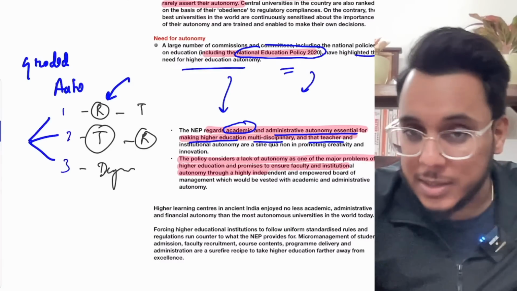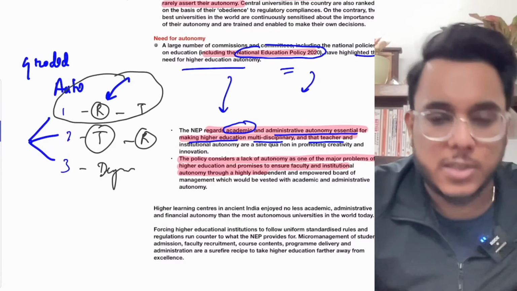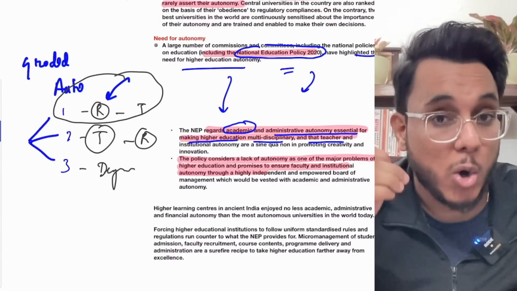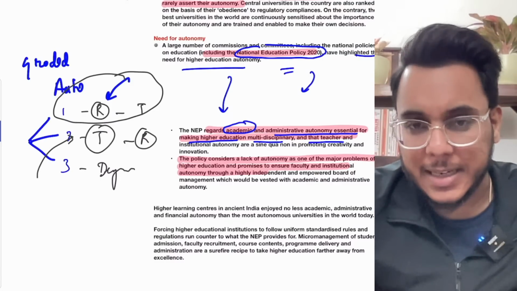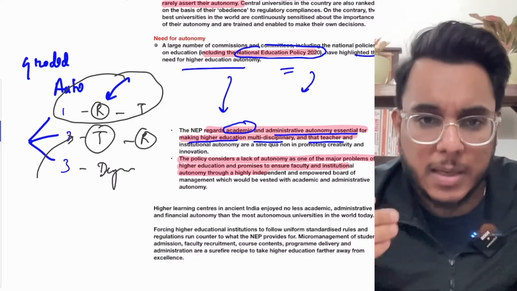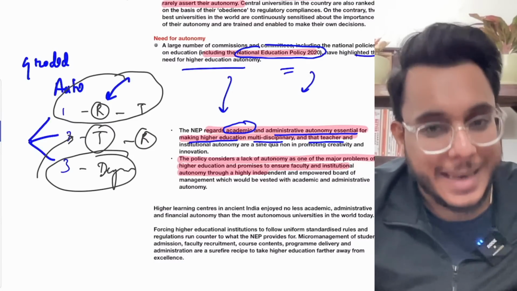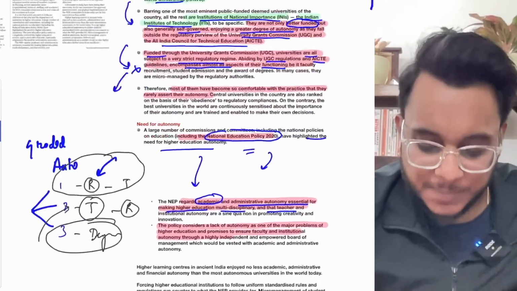Now, the NEP provided that the first category of institutions, where research is more, should be given maximum emphasis on autonomy. They should be given the highest autonomy. Then the second category should be given gradually a little bit more autonomy, and the degree awarding colleges need to be regulated. Less autonomy can be given here. So NEP has also preferred the idea of autonomy.